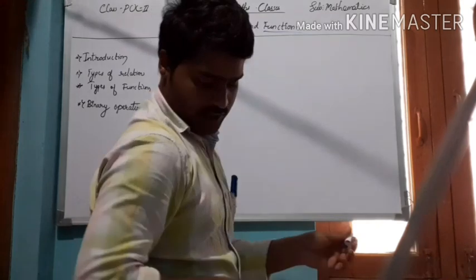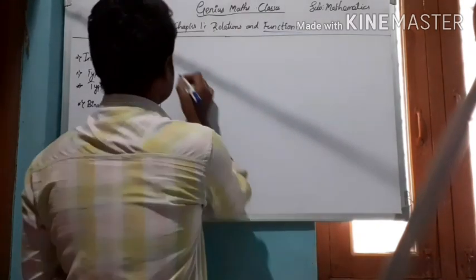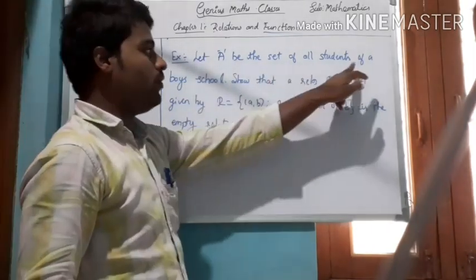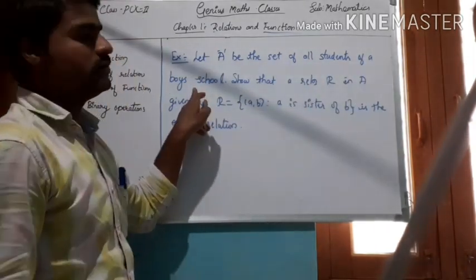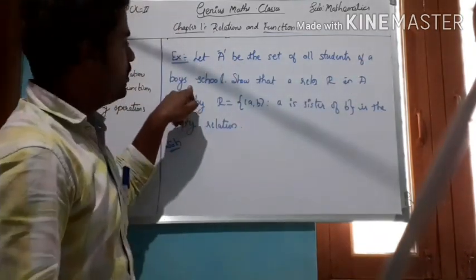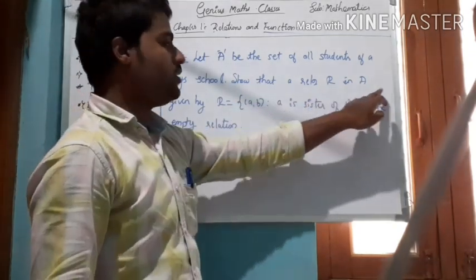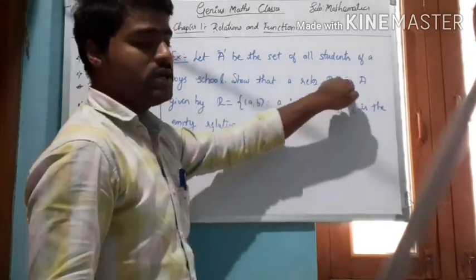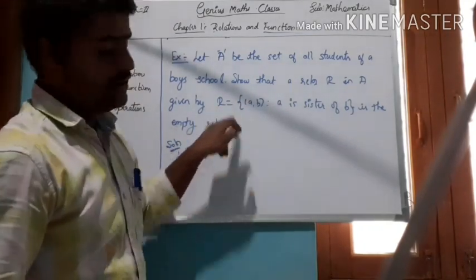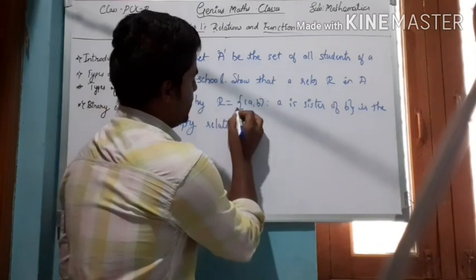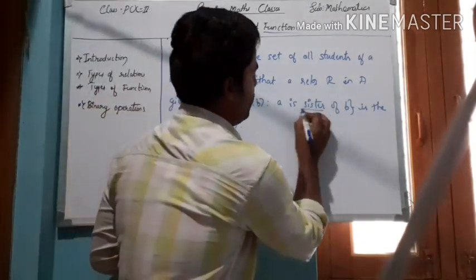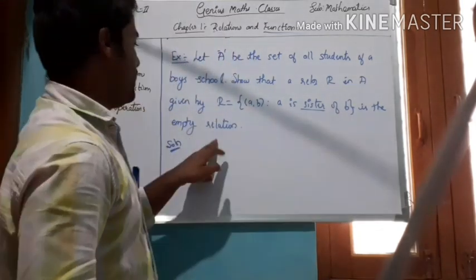An example is: let A be the set of all students of a boys' school. Read properly. Show that the relation R in A, given by R equal to the order pair (A, B) such that A is a sister of B, is the empty relation. This is very important.